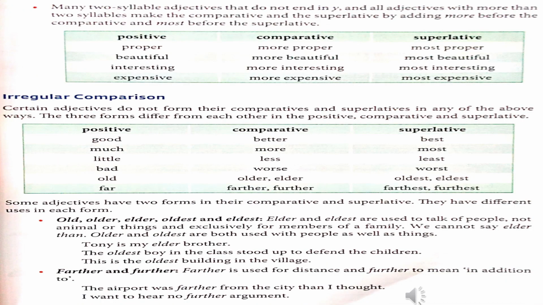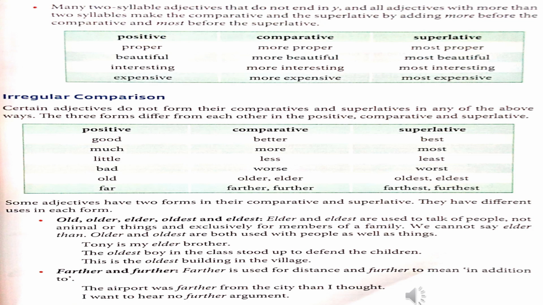Many two-syllable adjectives that do not end in Y, and all adjectives with more than two syllables, make the comparative and superlative by adding more before the comparative and most before the superlative.